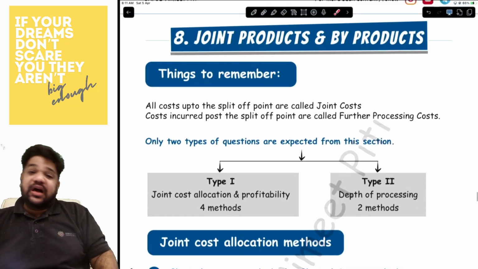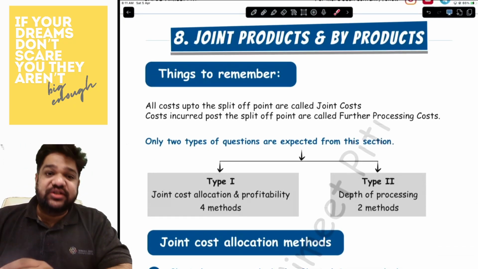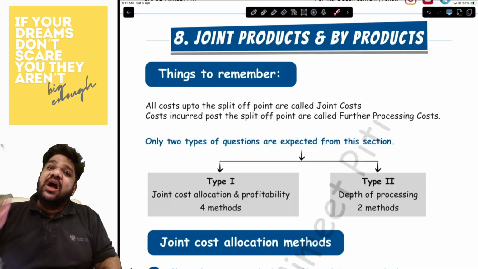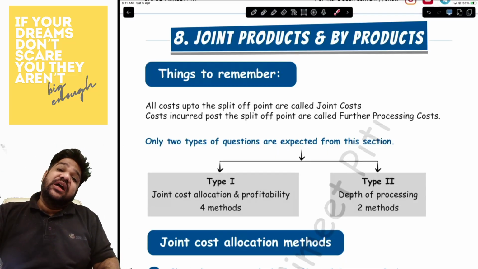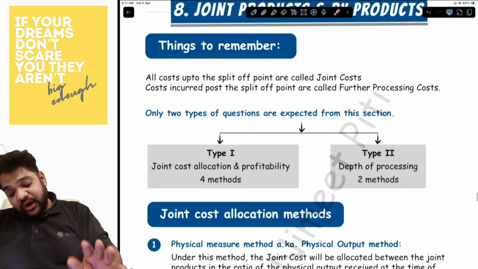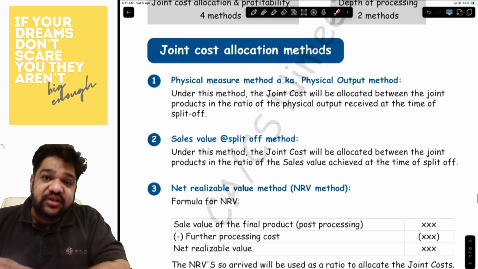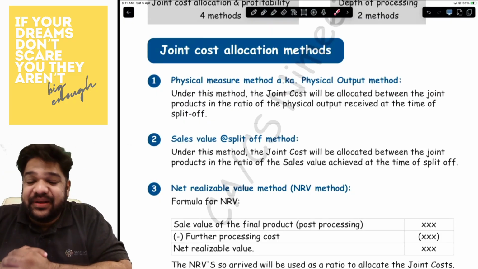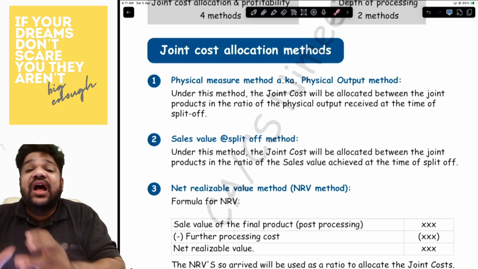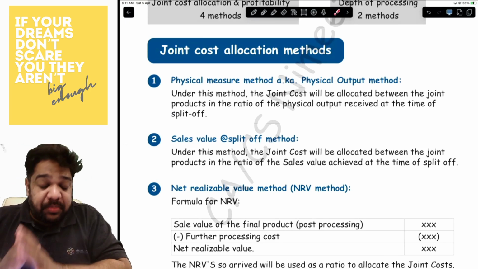Okay. Now comes in the next topic, which is joint products. Now, under joint products, there are only two types of questions that will be asked. One is the joint cost allocation. The other is your depth of processing. Now, joint cost allocation is as per four methods. The first one is the physical measure method, where we will divide the joint cost on the basis of quantity that we have received at the split off point.